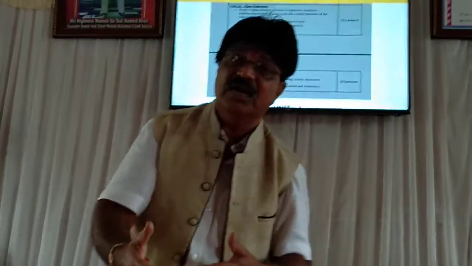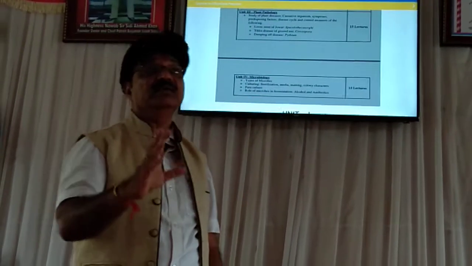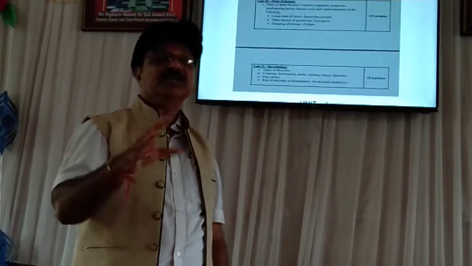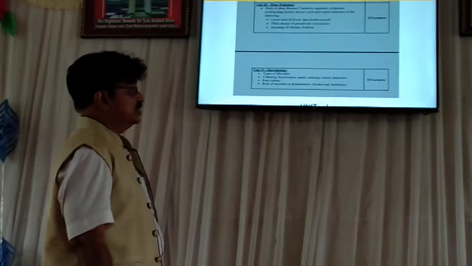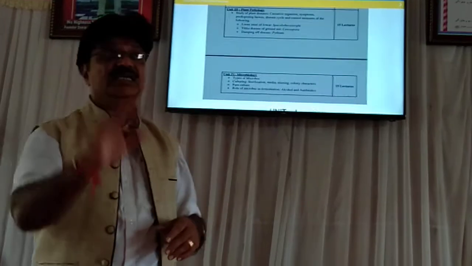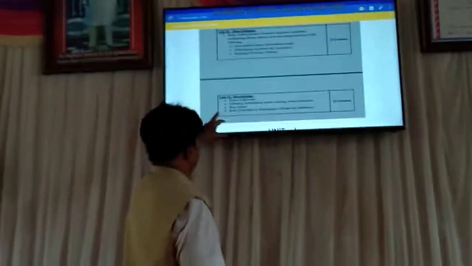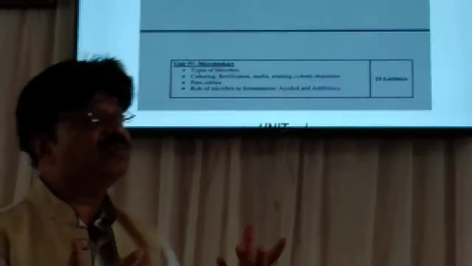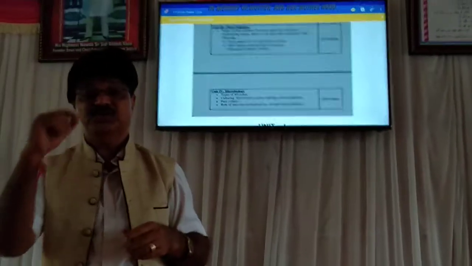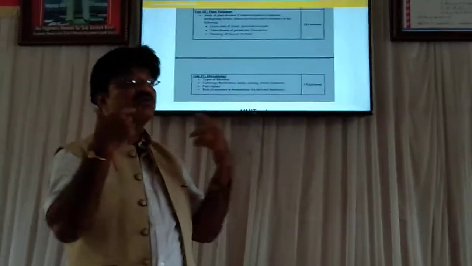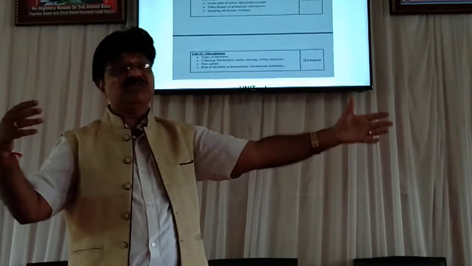Microorganisms are living organisms which we cannot see with the naked eye. We have to observe them under the microscope, and such organisms are generally called microorganisms. We have to learn about microorganisms in unit 4 of paper 1. In unit 4 of paper 1 we learn about the types of microbes. Certain microbes are spherical, called cocci. Certain are rod shaped, certain are in chains, streptococci,